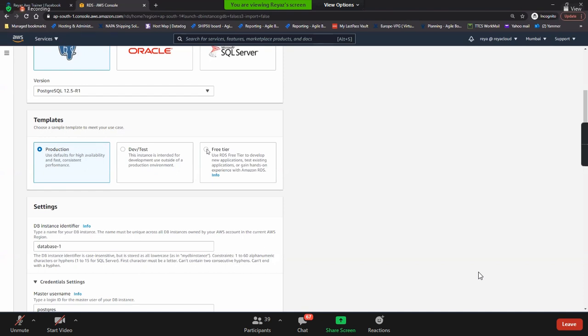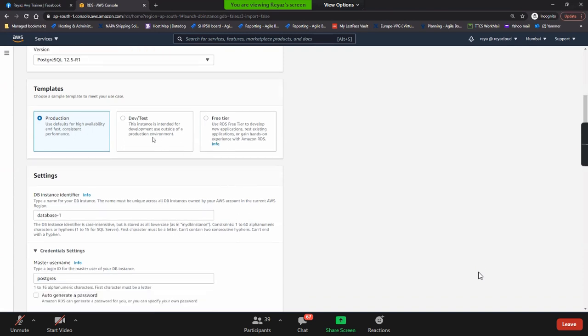We have to learn all the options, right? That's the reason we go to production and we don't launch it. We'll just learn it, then come back and go with free tier. Production has very good high availability, dev test doesn't have high availability, and free tier has most things disabled. Let's see with production.